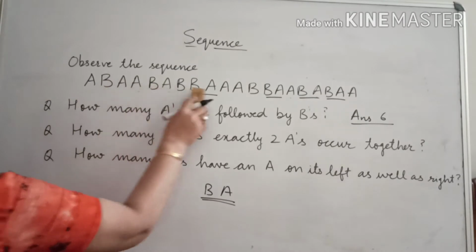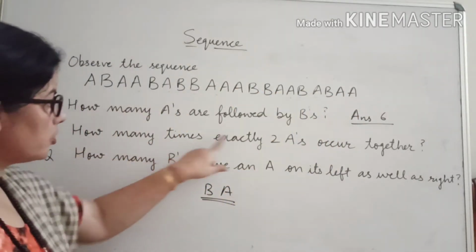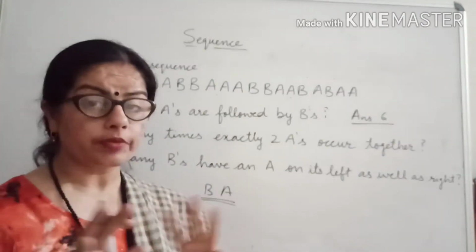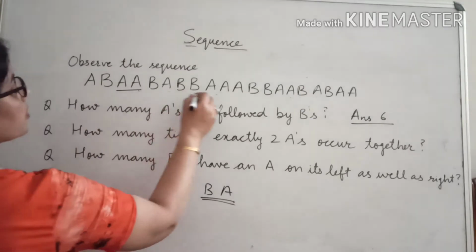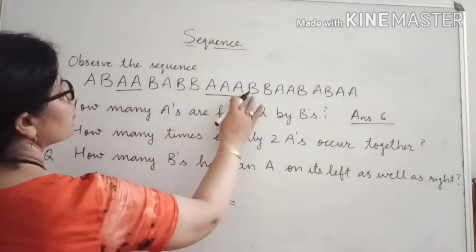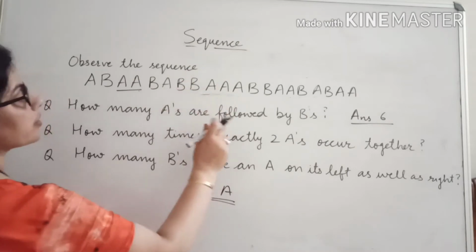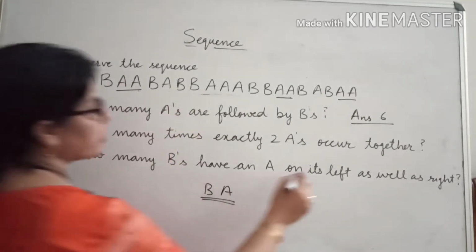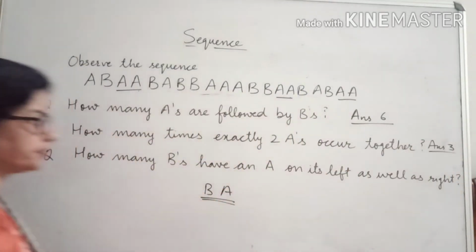Next question is, how many times do exactly 2 A's occur together? 2A. It should not be 3. Exactly 2 means exactly 2. If 3, then we will not consider. 2A, 1. 2A. See here 3 are there. We cannot take it like this, no. Exactly 2 should be together. 2, 3. So the answer here will be 3. The answer of this question is 3 here.